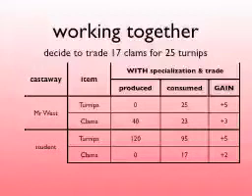Now, he collected 40, and he traded 17 away, but that's still 3 more than he was able to eat by himself. He also gained 5 turnips as a result of trading. The student, after the trade, still has 95 turnips and 17 clams now. So the student has gained 5 turnips, and the student has gained 2 clams. The main point is that everybody gained in all 4 categories.